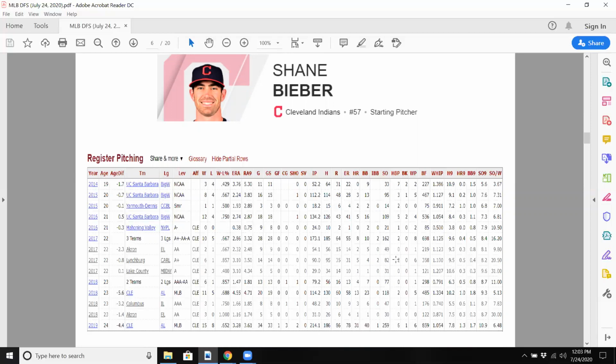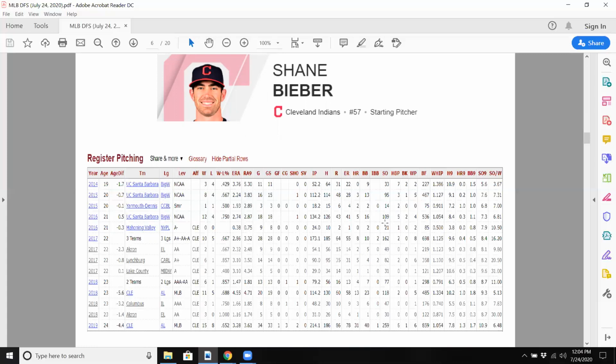Another thing I like to look at, if you haven't been able to tell already, is I love looking at strikeout to walk ratio. I mean, look at this one here. In 2017, his first year as a pro. Well, actually, 2016 kind of, but 2017, his first full year as a pro. 162 strikeouts, only 10 walks, 16.2 to 1 ratio. That's crazy. UC Santa Barbara also did great.